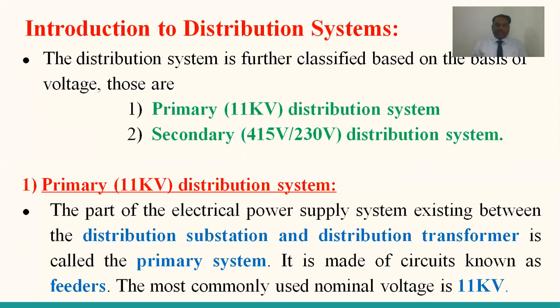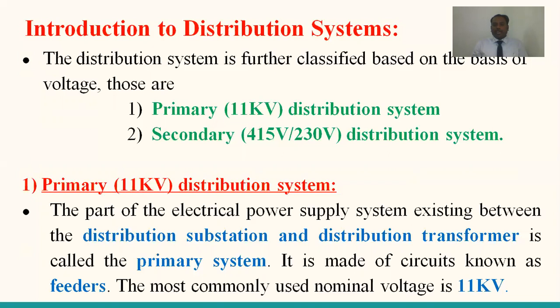As we go along the roads, a number of distribution transformers are visible to us. Those are mounted on concrete beams, or some transformers are mounted with the support of poles. Those are very close to the consumers, and from there onwards the power is delivered to the consumers.